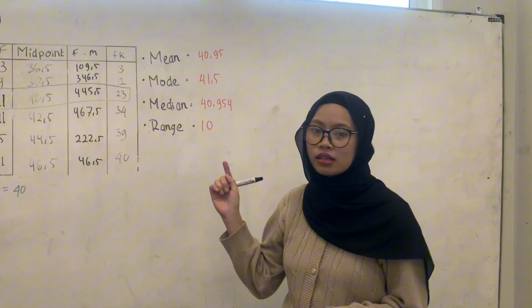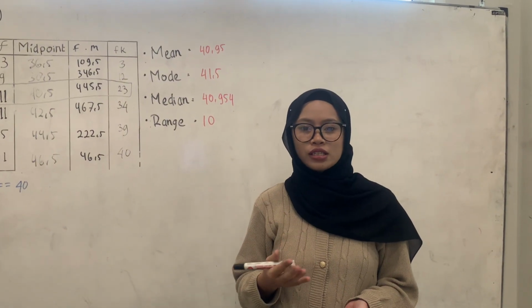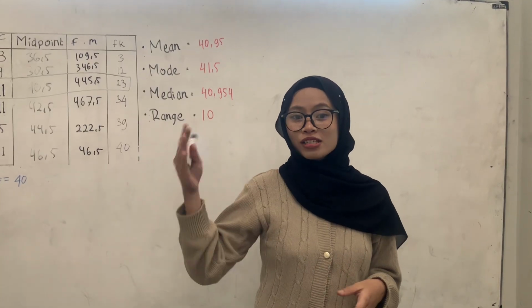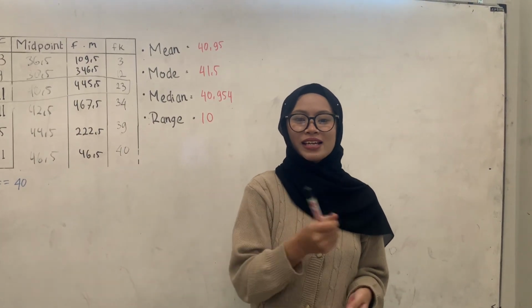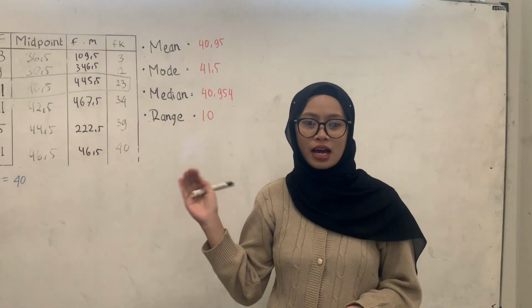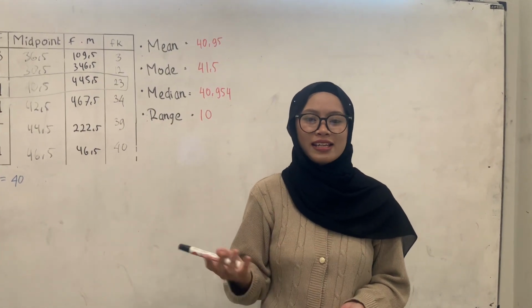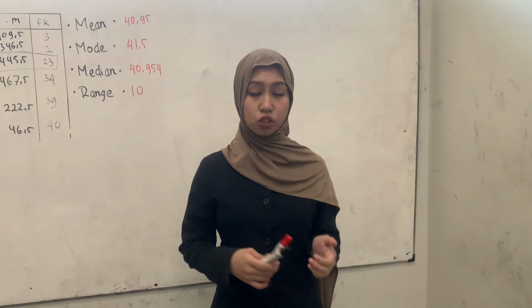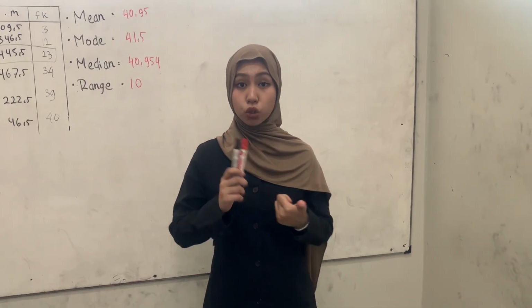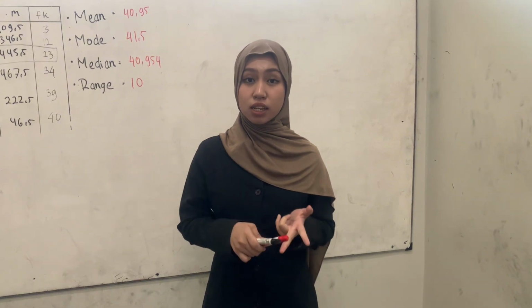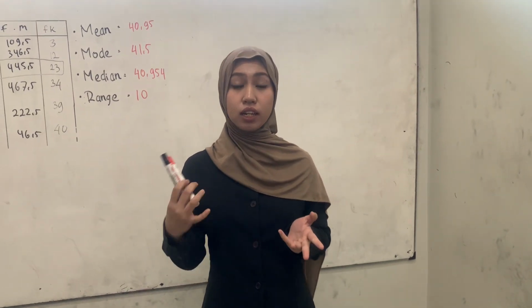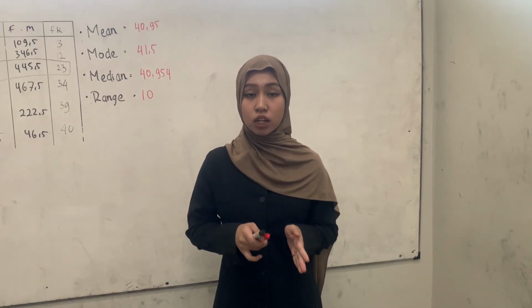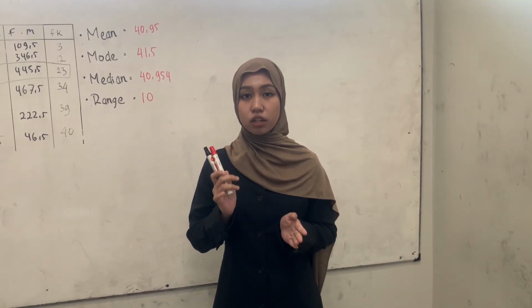The mean gives us the general average, the mode identifies the most common value, the median shows the center, and the range helps us see how varied the data is. Understanding these 4 concepts helps us summarize and interpret data easily, whether in school, research, business, or even daily decisions like finding the most popular shoe size or the average score in a test.